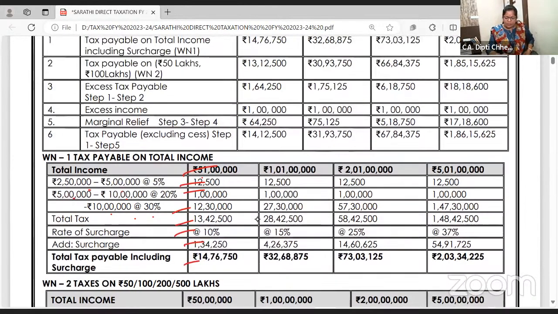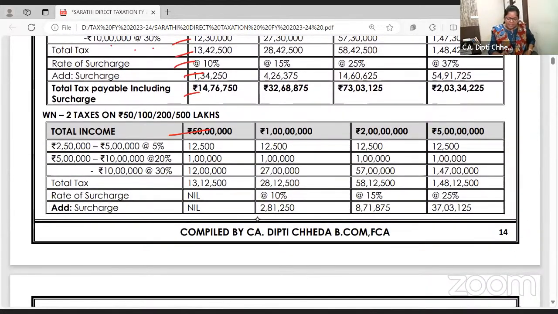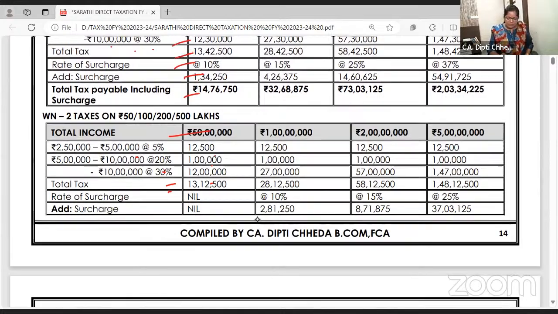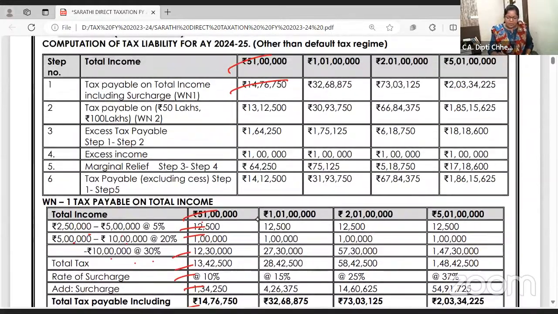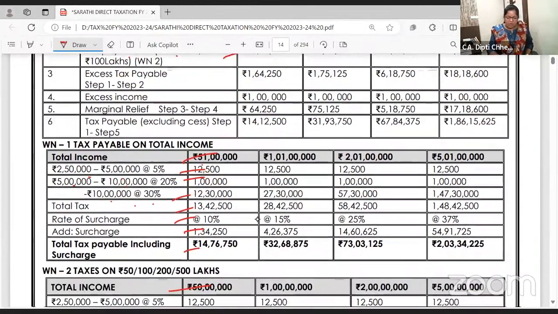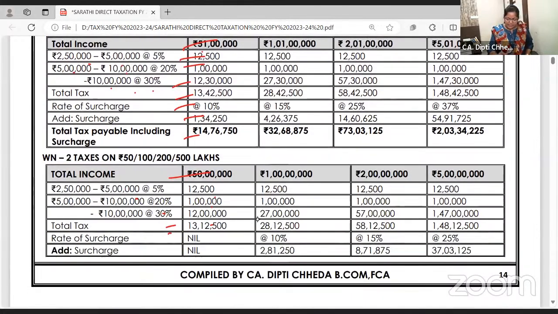So after surcharge, what is my tax? This. Okay. What is the tax on 50 lakhs? Same, 12,500. No surcharge, because up to 50 lakhs, no surcharge. So now, tax payable on 50 lakhs is 13 lakh 12,500. Here it is.